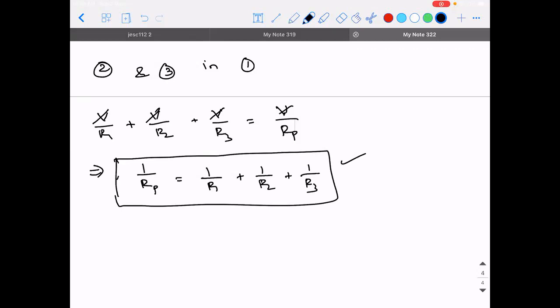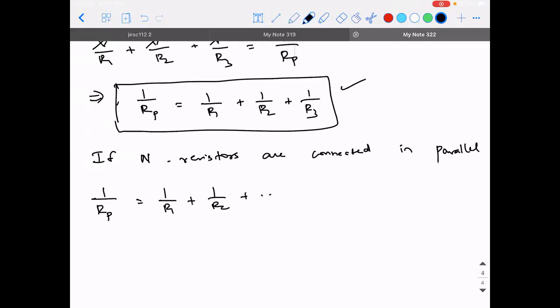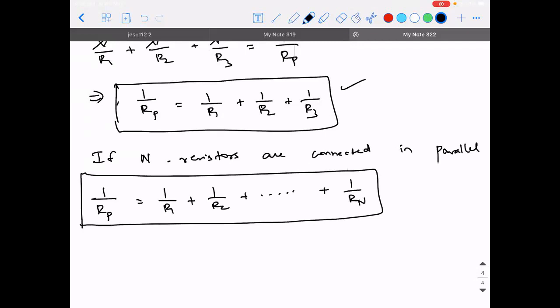Okay. So what happened in series? RS was equal to R1 plus R2 plus R3. Whereas here, you cannot directly have a formula for RP. Rather, you will have a formula for 1 by RP. Guys, am I clear? Yes, sir. If n resistors are connected in parallel, then what will happen? 1 by RP will be equal to 1 by R1 plus 1 by R2 plus so on plus 1 divided by Rn. This is going to be the formula for finding the equivalent resistance.